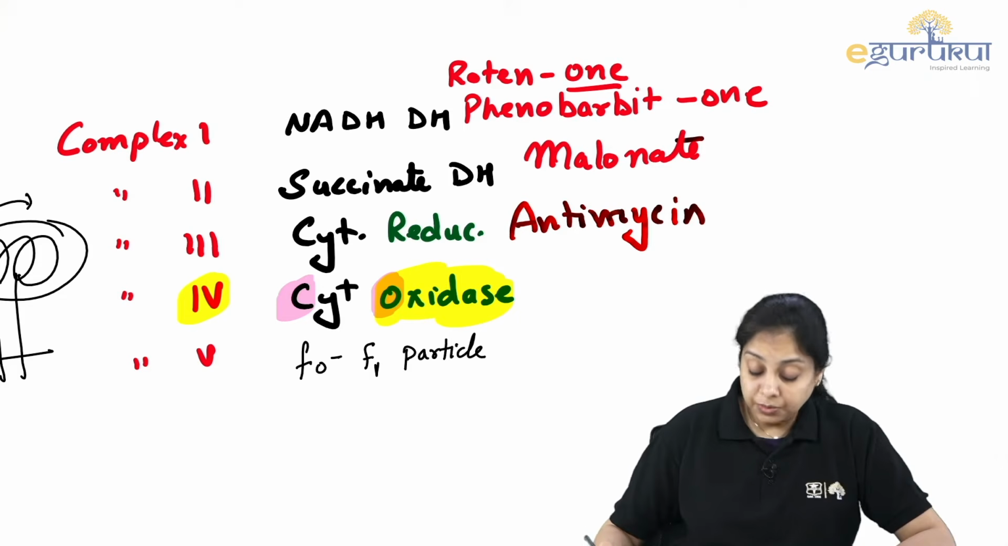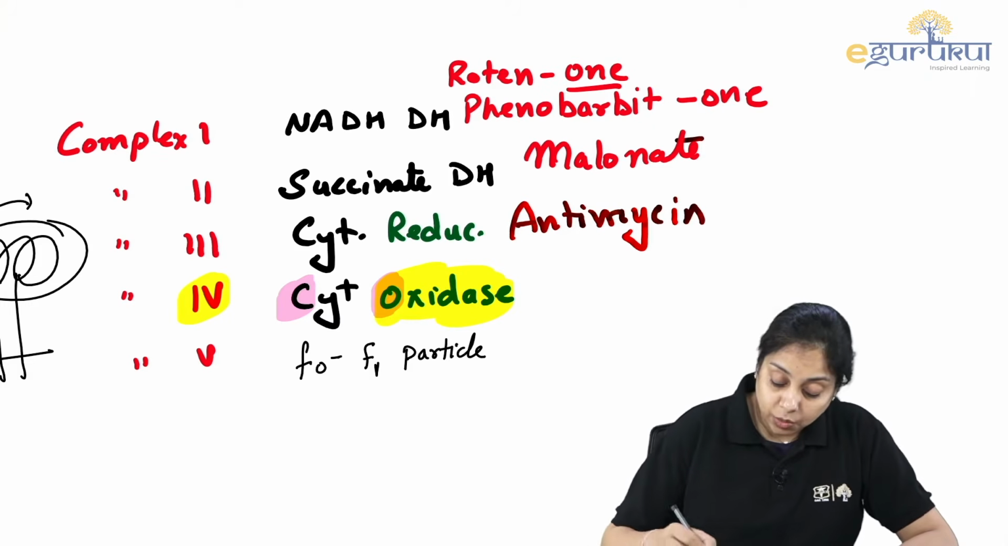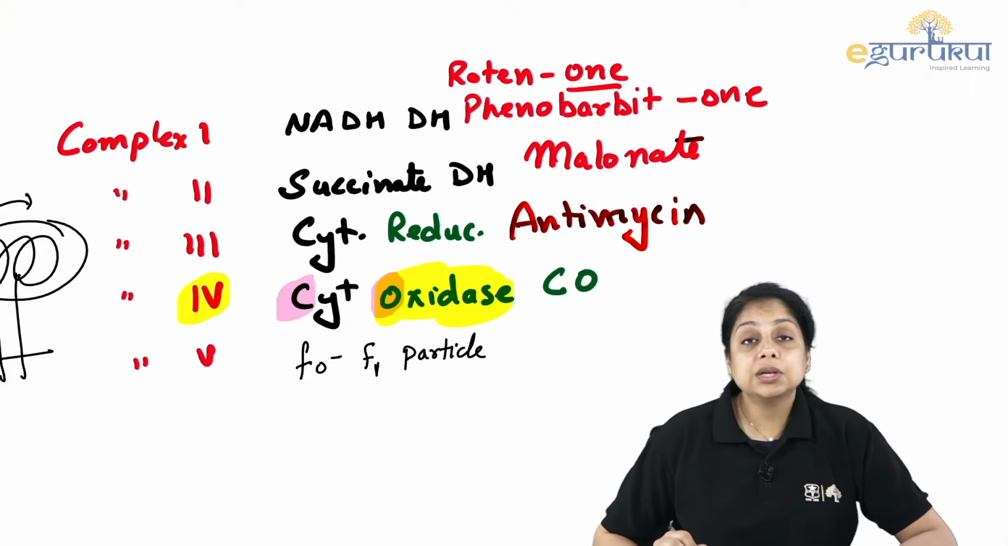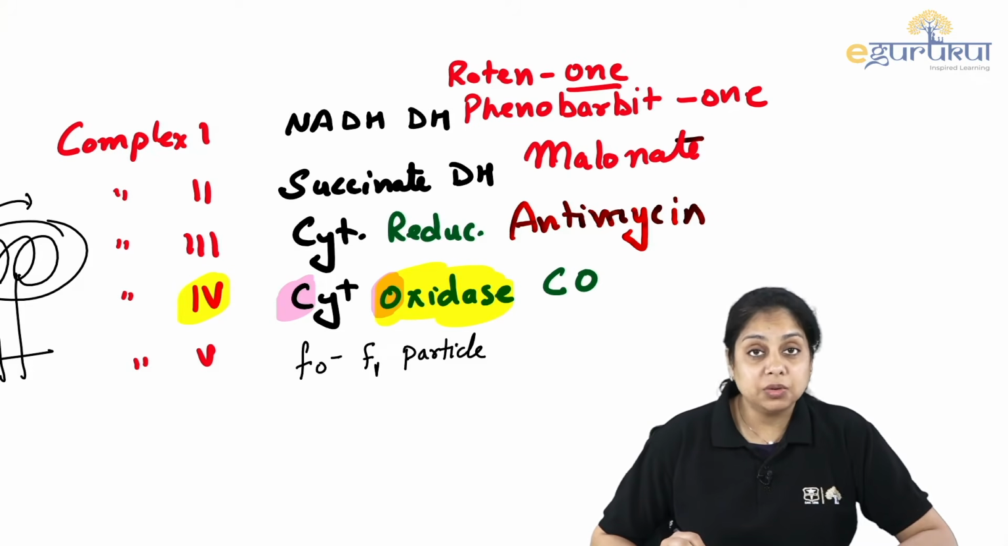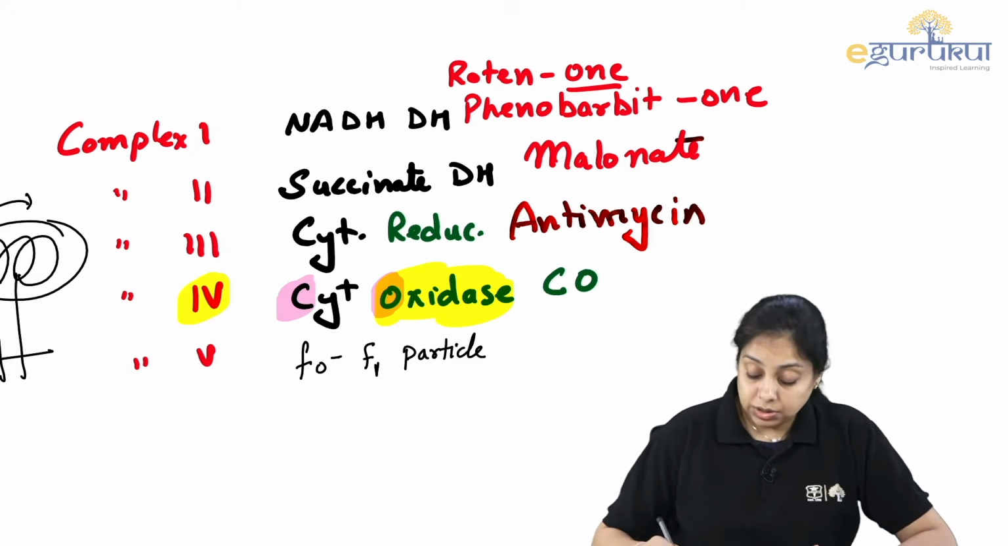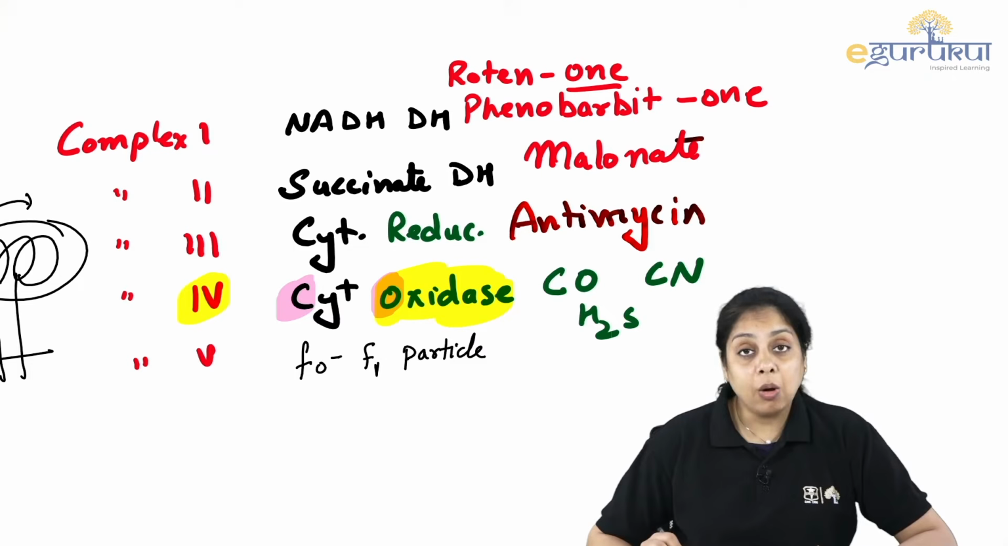That is how I got that I had written it wrong. That is CO. CO is carbon monoxide, which is a gas. So when I say gas, I have told you earlier also, all the gases are going to inhibit the CO. CO, CN, hydrogen sulfide. All these gases are going to inhibit complex 4.